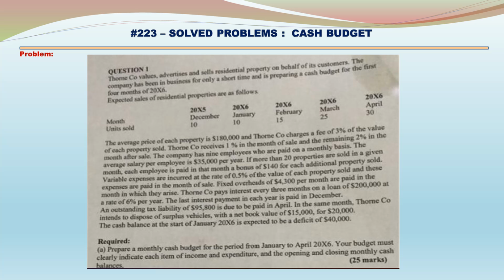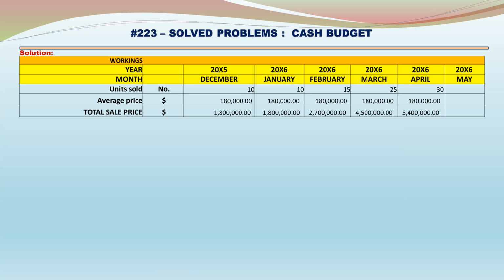Required: Prepare a monthly cash budget for the period from January to April. Your budget must clearly indicate each item of income and expenditure and the opening and closing monthly cash balances. Workings. Year. Month: December, January, February, March, April and May.